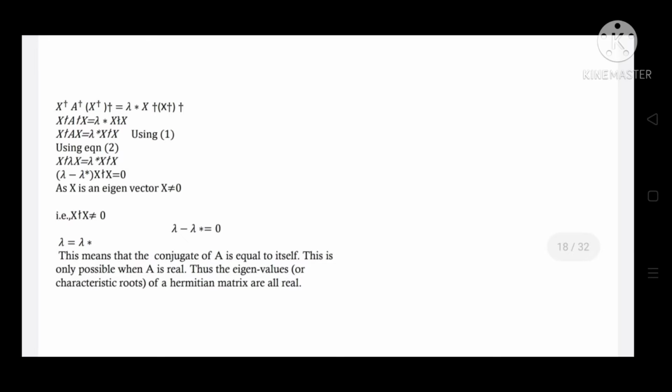Then equation 4 gives lambda minus lambda star is equal to 0. That means lambda is equal to lambda star. This means that the conjugate of lambda is equal to itself. This is only possible when lambda is real. Thus, the eigenvalues or characteristic roots of a Hermitian matrix are all real.